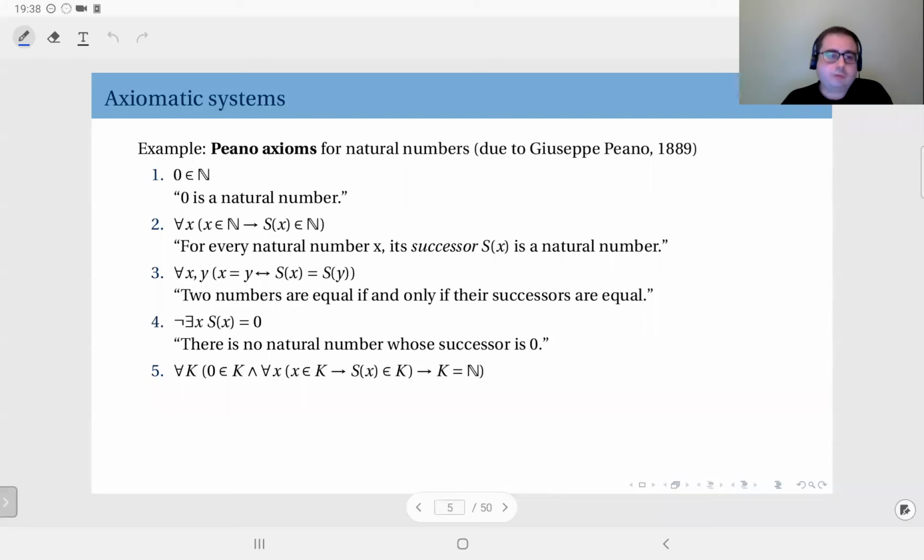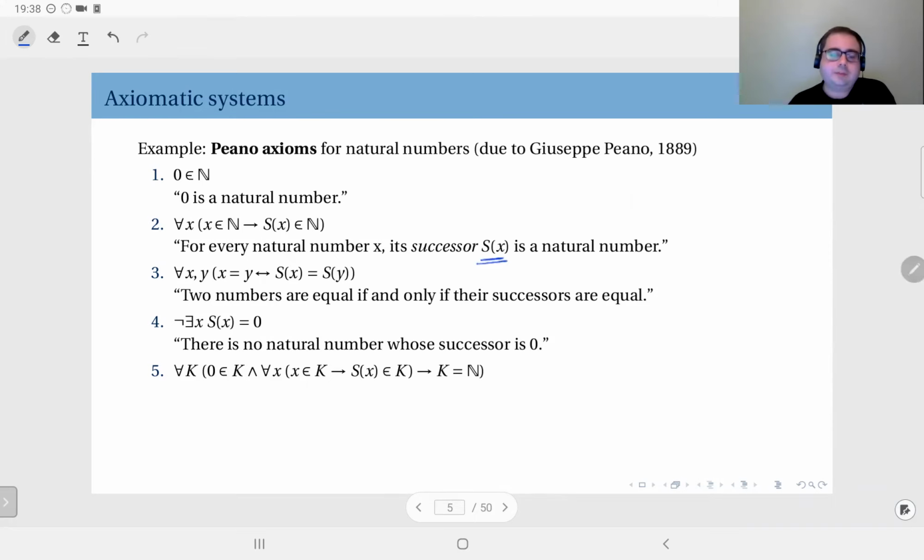Okay, so the first one says 0 is a natural number. Okay, that's the first one. So you are actually stating, or specifying, let's say, the first ever natural number. Second one, for every natural number x, its successor s of x. Now this is a unary function, s of x.